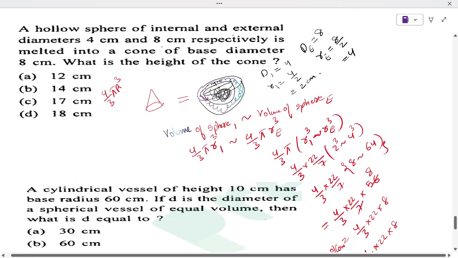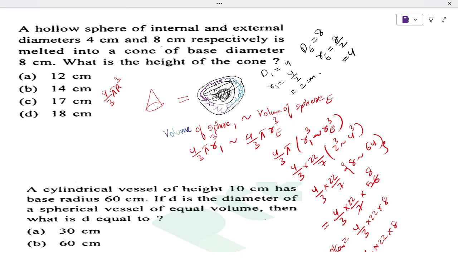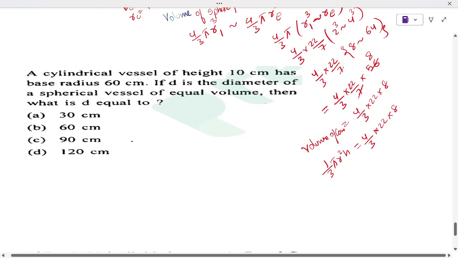So the diameter for the cone is 8 given. So the radius for the cone will be what? Divided by 2 will give us 4. So the radius is 4.